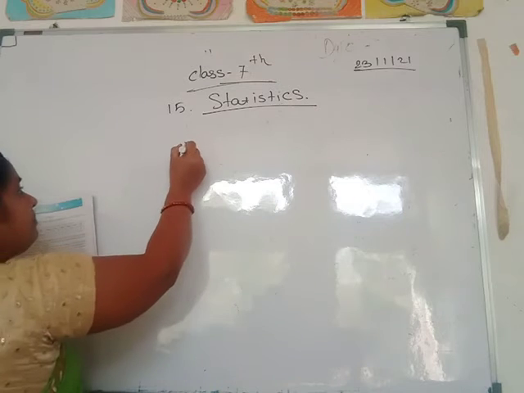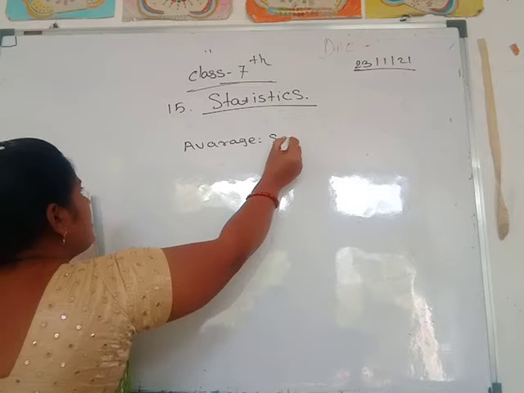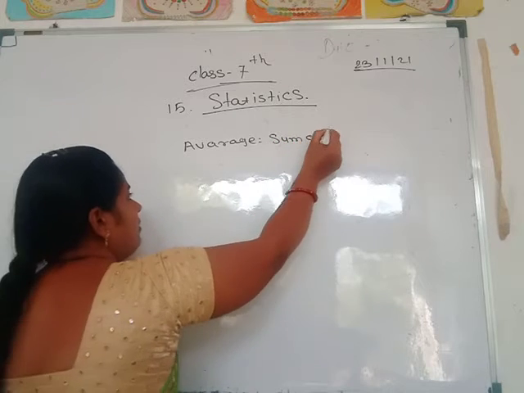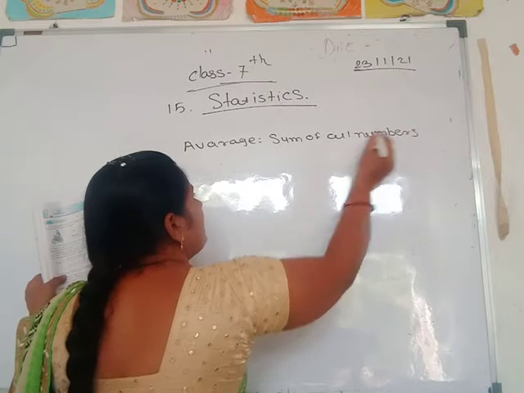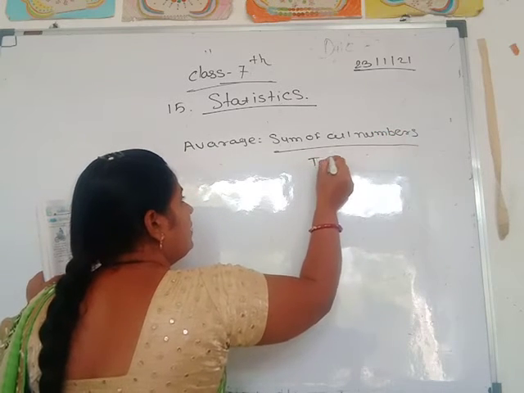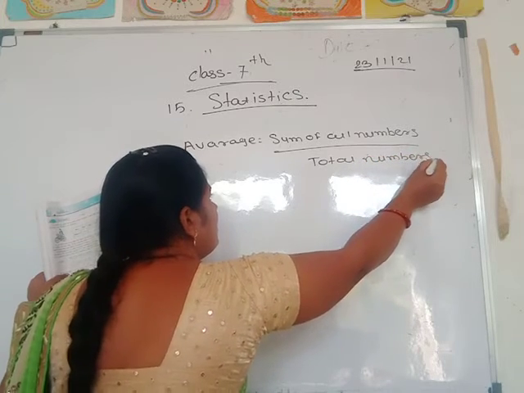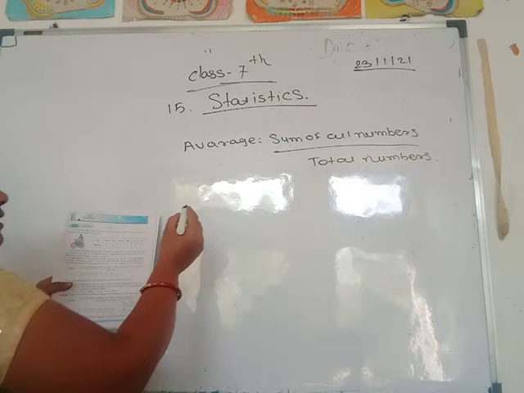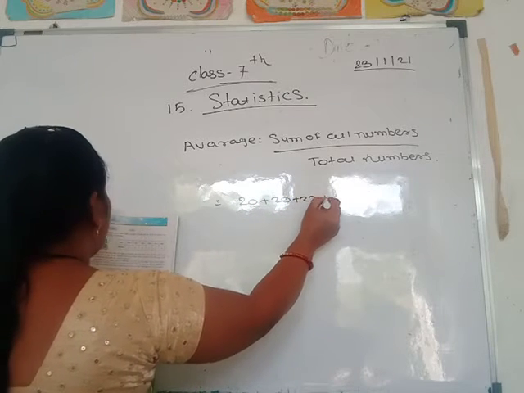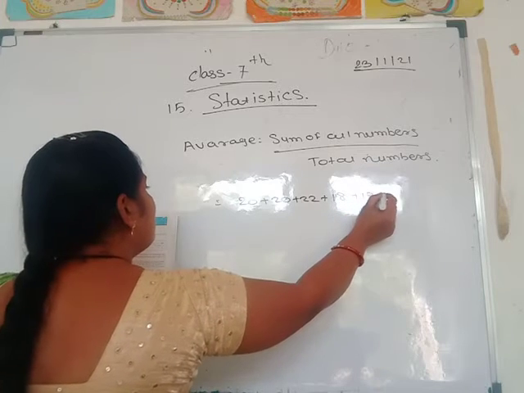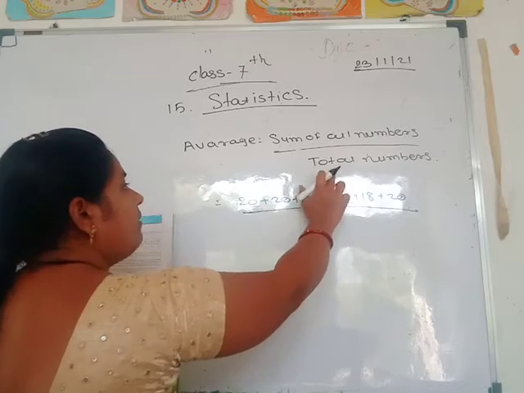Average is equal to the sum of all numbers divided by the total number of numbers. Here, average is equal to 20 plus 20 plus 22 plus 18 plus 18 plus 20, that is, the sum of all numbers divided by the total numbers.